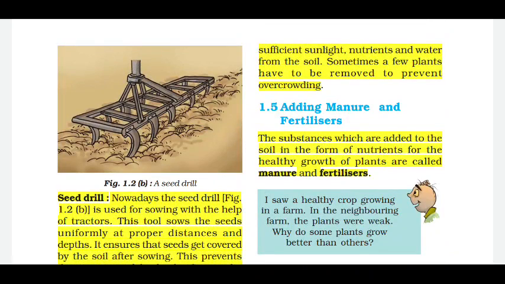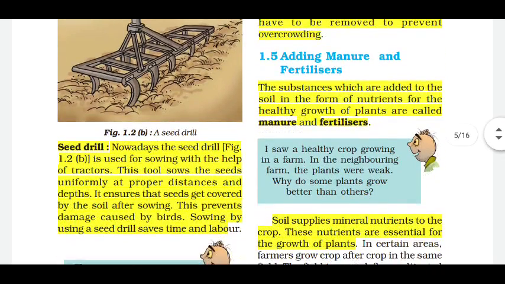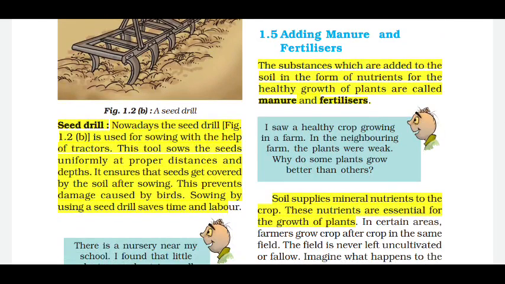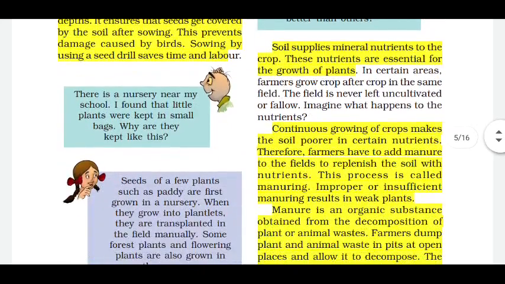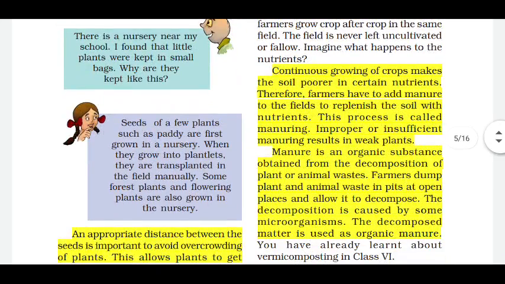Next thing is adding manure and fertilizer. What are manure and fertilizer? The substances which are added to the soil in the form of nutrients for the healthy growth of plants are called manure and fertilizers. Now, soil supplies mineral nutrients to the crop. These nutrients are very important, right?